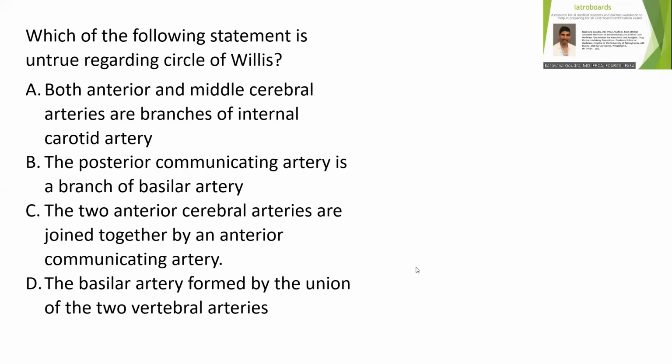So which of the following statements in connection with the circle of Willis is false? Both anterior and middle cerebral arteries are branches of the internal carotid artery. The posterior communicating artery is a branch of the basilar artery. The two anterior cerebral arteries are joined together by an anterior communicating artery. The basilar artery is formed by the union of two vertebral arteries.